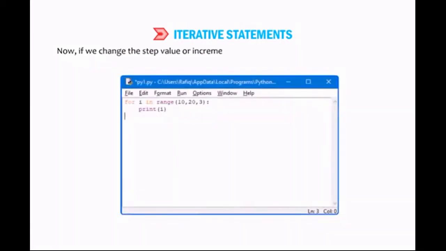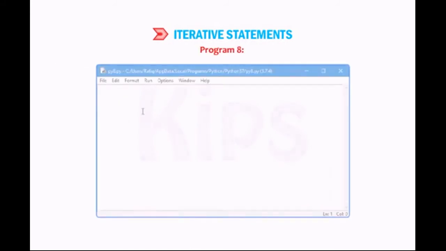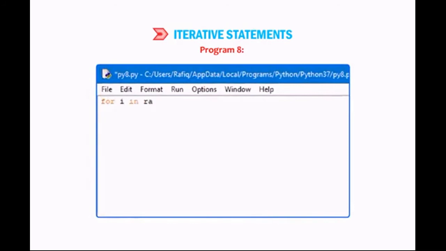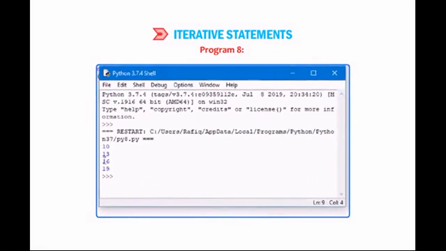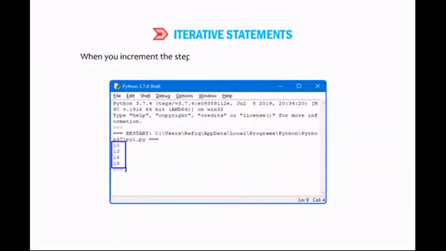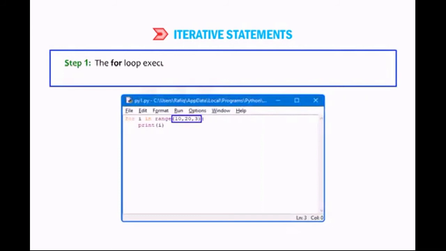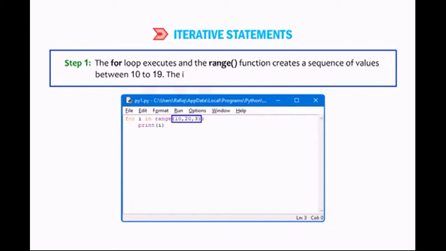Now if we change the step value, or increment value, in the range function by 3, see what happens. Program 8. When you increment the step by 3, you will get the sequence 10, 13, 16, 19. Step 1. The for loop executes, the range function creates a sequence of values between 10 to 19. The initial value, that is 10, is assigned to the variable I.